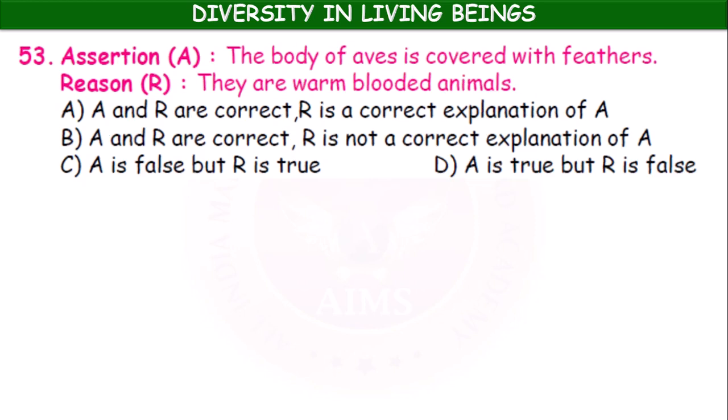Next question. Assertion: the body of Aves is covered with feathers. Reason: they are warm-blooded animals. Here assertion and reason are correct, but the reason is not explaining the assertion correctly.